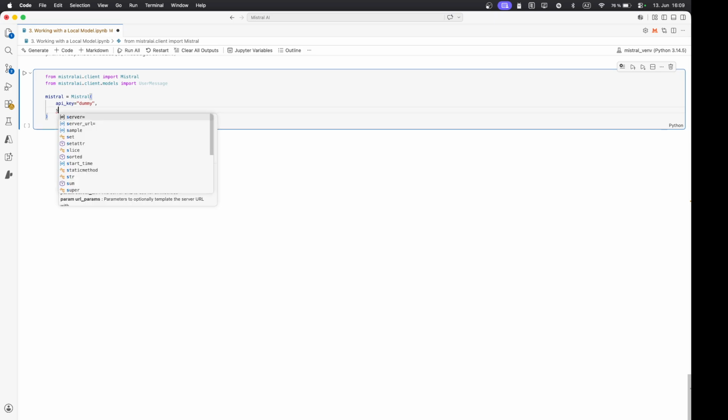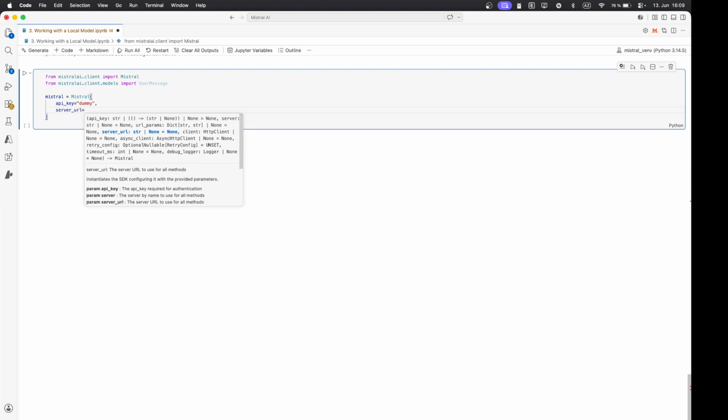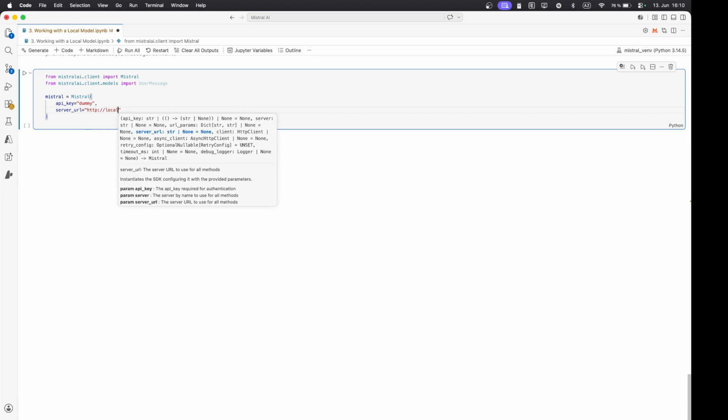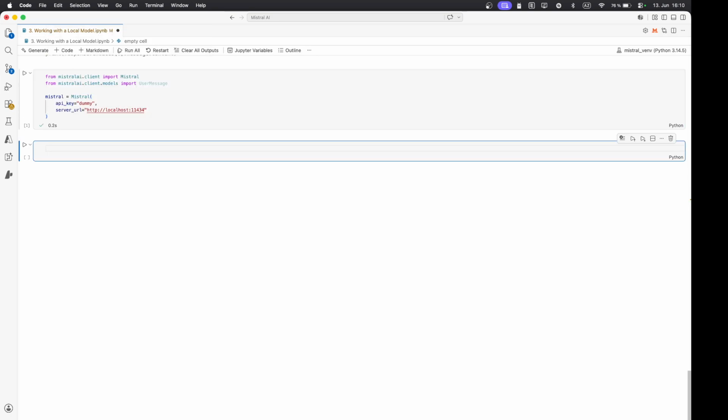And once again, you need to specify the URL, how to reach this local server. And this is a different port for Ollama than it was for LM Studio. So http://localhost, and this time this is the port 11434. And this should be enough.